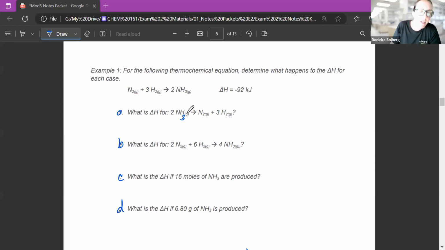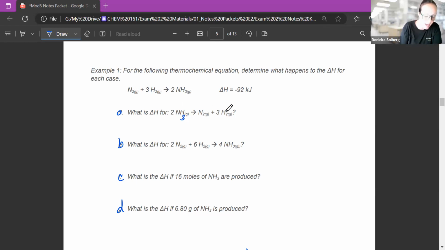So what is the delta H for this reaction? This is 2 NH3 making N2 and 3 H2. Sorry, that was a typo. Well, how is this related to this equation? You might be able to see this is the reverse equation.